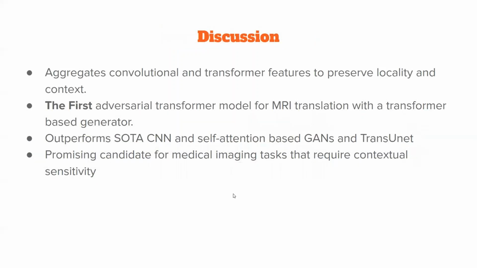To conclude, ResViT aggregates convolutional and transformer features to preserve locality and context at the same time, and it is the first adversarial transformer model for MRI translation with a transformer-based generator. It outperforms state-of-the-art convolutional and self-attention-based GANs, as well as TransUNet, and it's a promising candidate for medical imaging tasks that require contextual sensitivity.